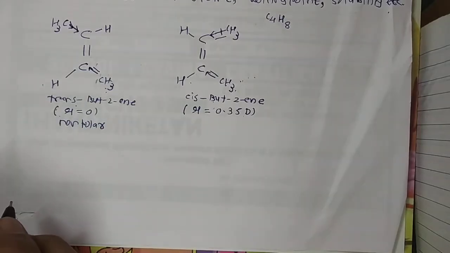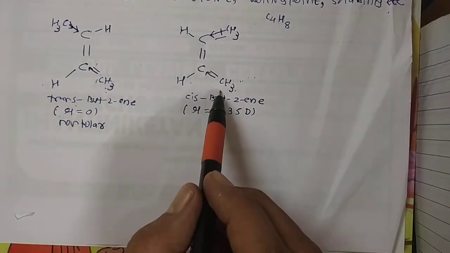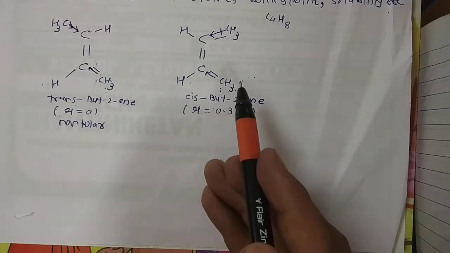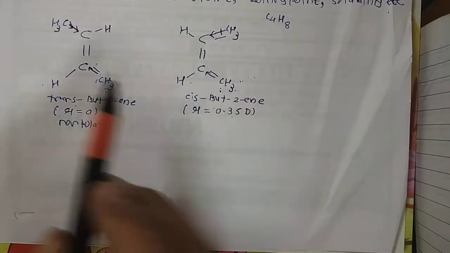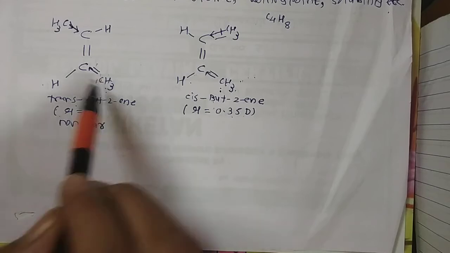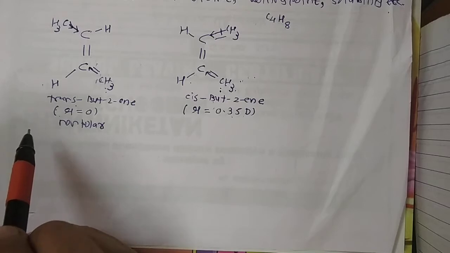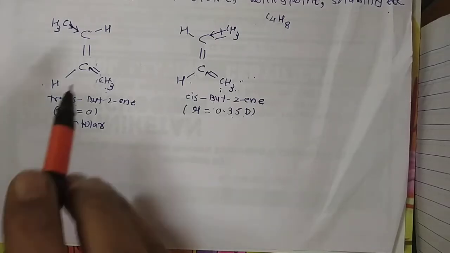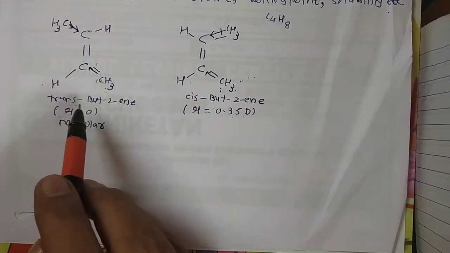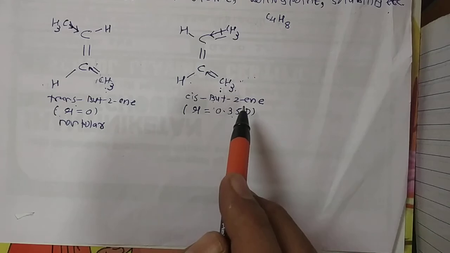So why, in the case of cis-2-butene, are the dipole moments of these two methyl group bonds inclined at an angle of 60 degrees, hence have a resultant equal to 0.35 D. However, in the case of trans-2-butene, the two dipole moments being equal and opposite cancel each other, therefore the dipole moment of trans-2-butene is 0. Thus the molecules of trans-2-butene are non-polar and hence are held together by weaker dipole-dipole interactions as compared to those of cis-2-butene, right? So this is all about the dipole moment.